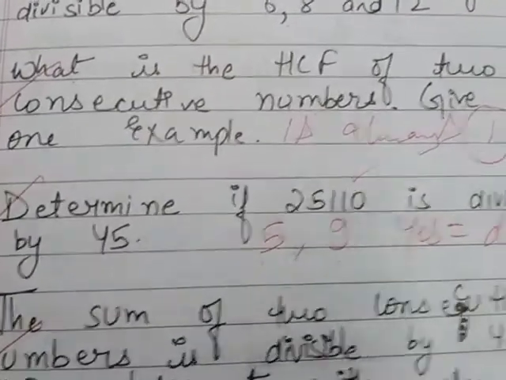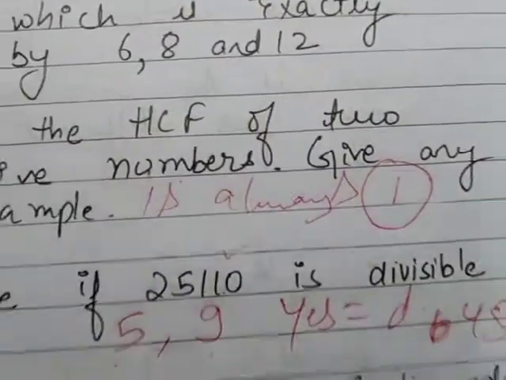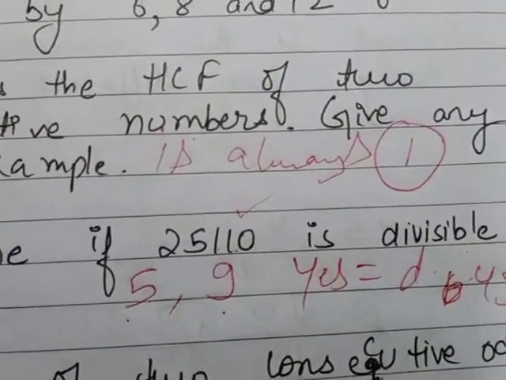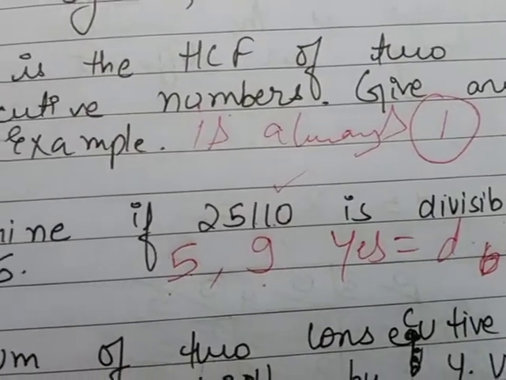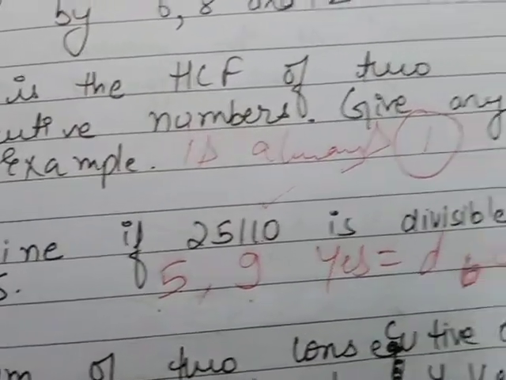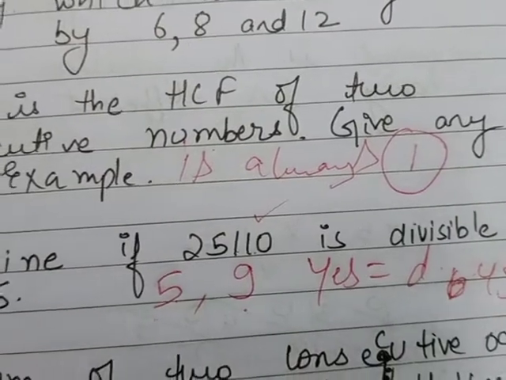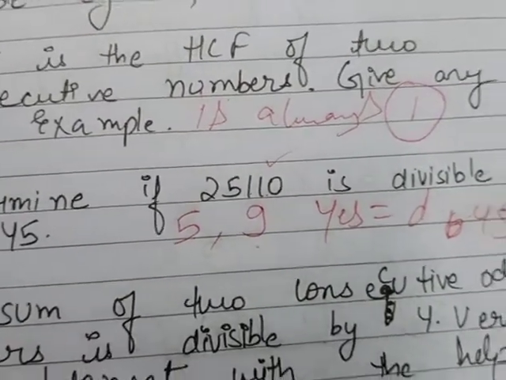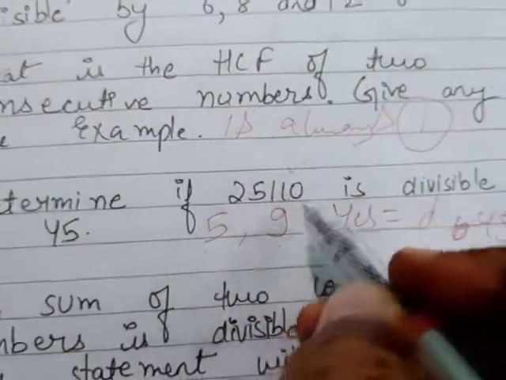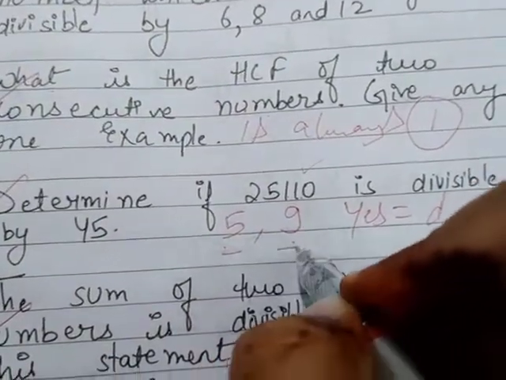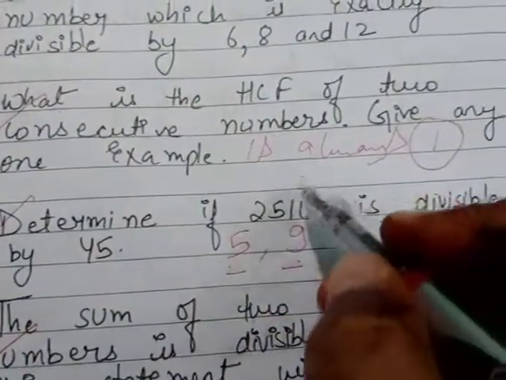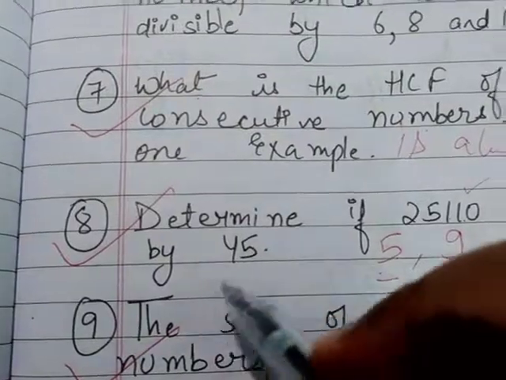Therefore we will check the asked number for 5 and 9. For 5 we know the ones place is 0, therefore divisible by 5. And for 9 we will check it, 2 plus 5 plus 1 plus 1, it will come to 9. So yes, divisible by 9. So if the given number is divisible by 5 and 9 both, your answer will be yes, the given number is divisible by 45 also.